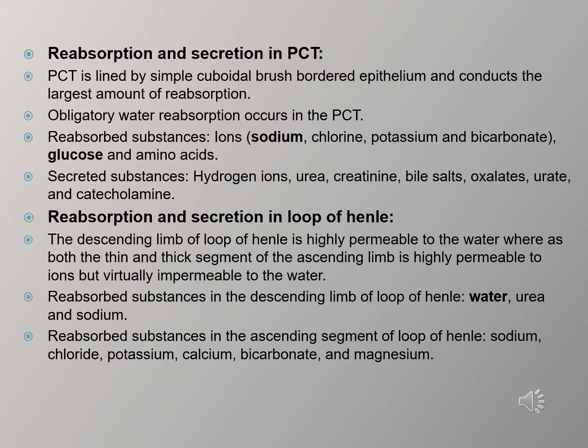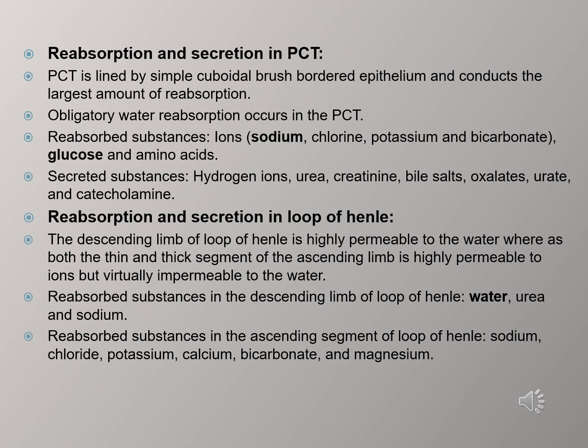The reabsorption and secretion in the loop of Henle. The descending limb of the loop of Henle is highly permeable to water, whereas both the thin and thick segments of the ascending limb of the loop of Henle are highly permeable to ions but virtually impermeable to water. The reabsorbed substance in the descending limb is generally water, but the reabsorbed substances in the ascending limb are ions such as sodium, chloride, potassium, calcium, bicarbonate, and magnesium ions.